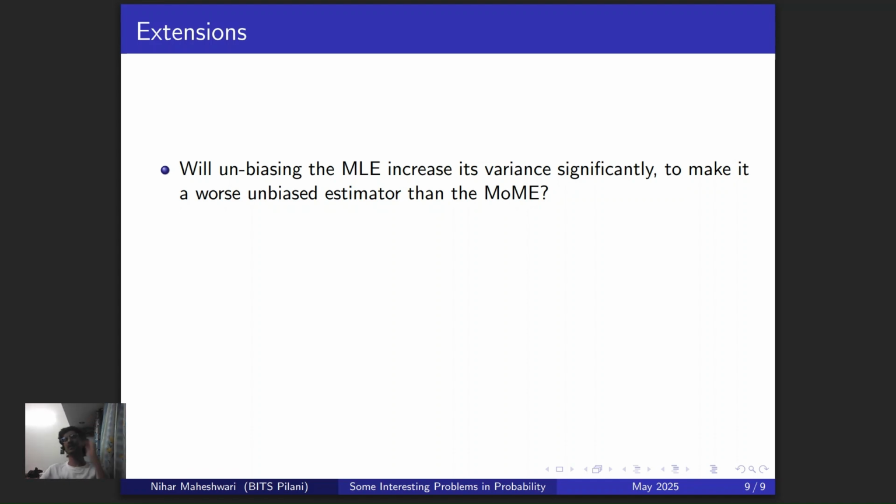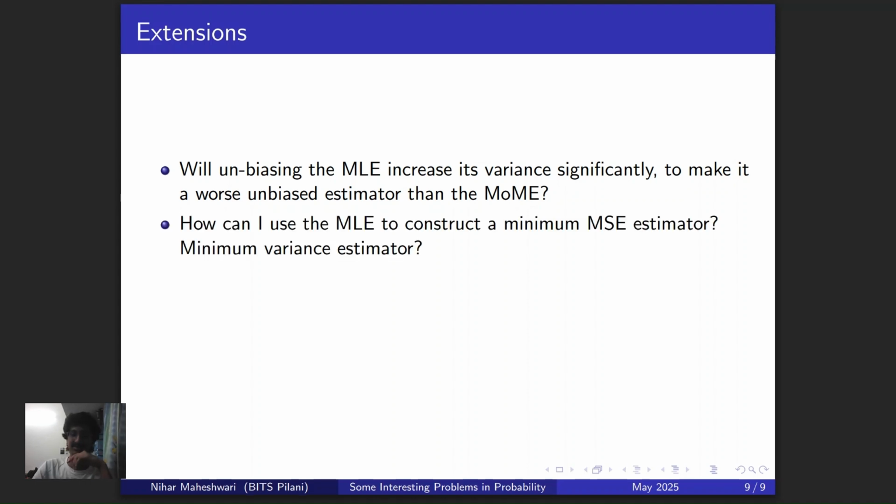So if you make the bias go all the way down to 0, you're increasing variance a little bit. So what if you make the bias go down a little bit and you increase the variance a little bit? Like, will that lead to the optimum minimum mean square error? What should you do here? And that's exactly what you should try to address. In fact, I encourage you to try constructing an estimator that is a minimum MSE estimator.